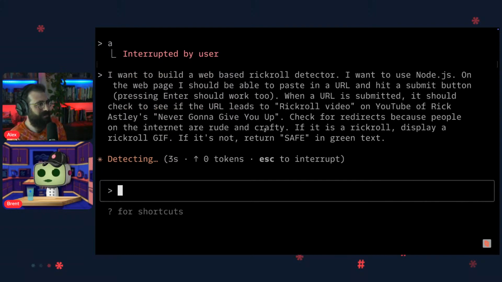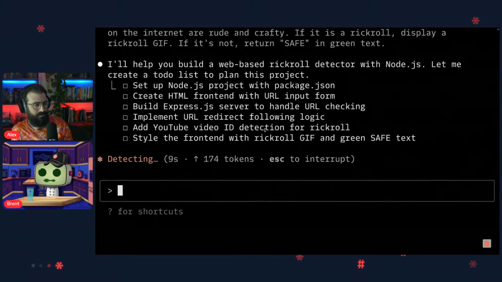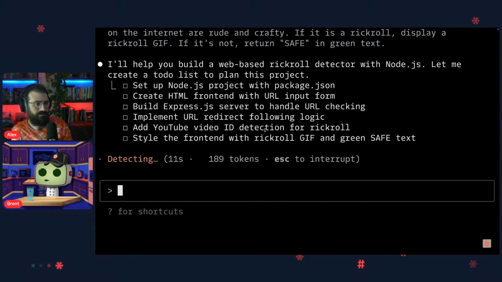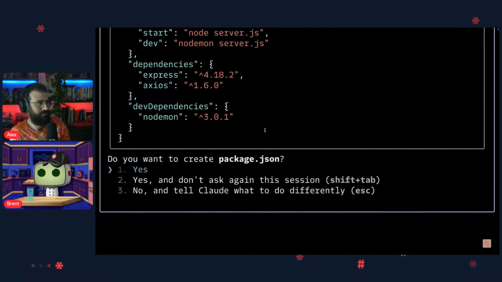What I love is it usually creates a to-do list, and it shows you kind of how it's analyzing it. So it's going to create a to-do list: set up Node.js project with package.json, create HTML front end with URL input form, Express.js server, implement your redirect detecting logic, add YouTube video ID detection for Rickroll. And there's more stuff than we care about. And here's where the vibes set in.